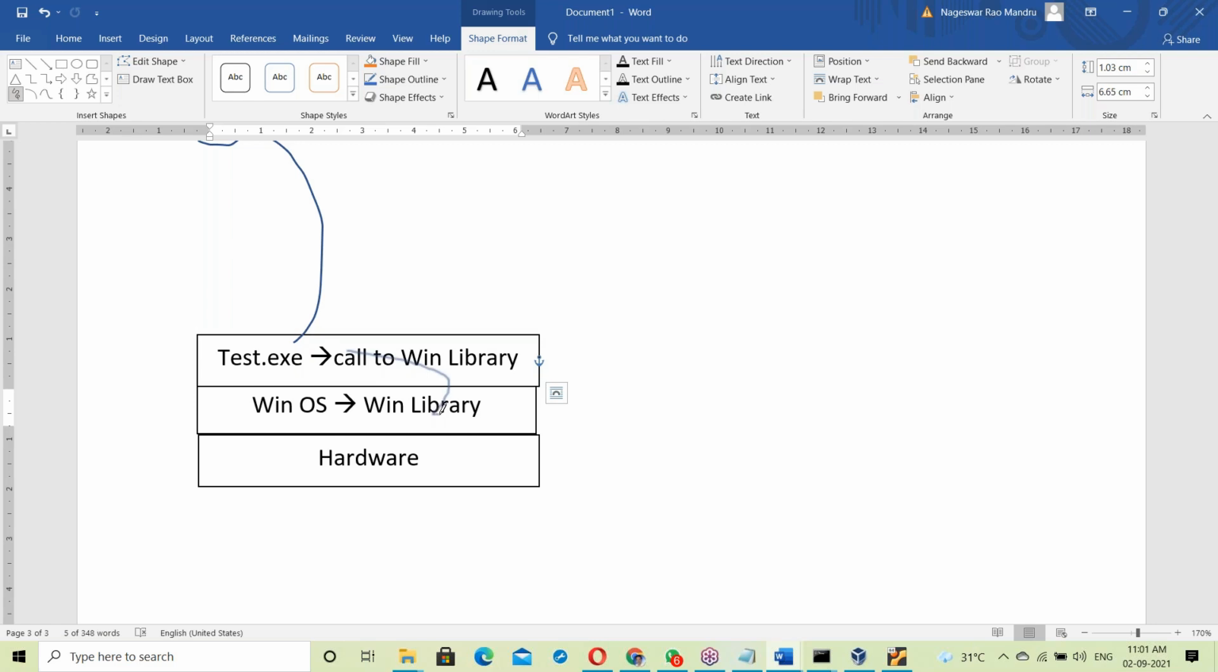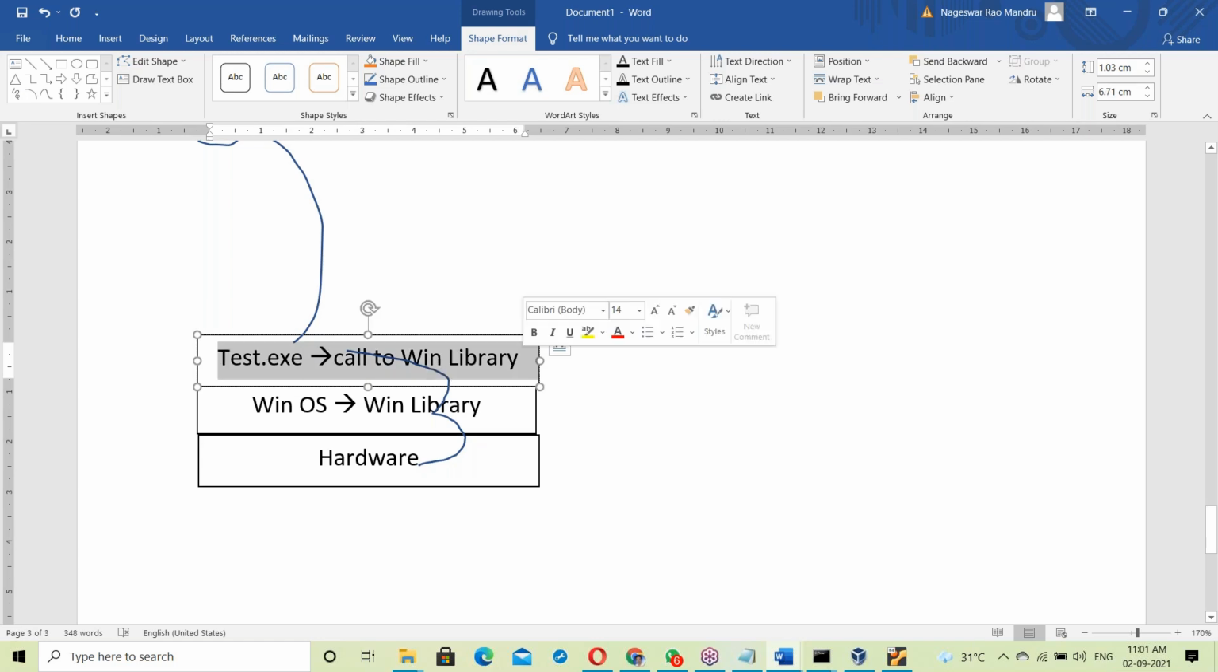So using the Windows library, it will communicate with the hardware, the output or input device. See, the test.exe file calls Windows. Yes, the test.exe file is already linked with the Windows library. Already linked means already prepared for Windows OS.